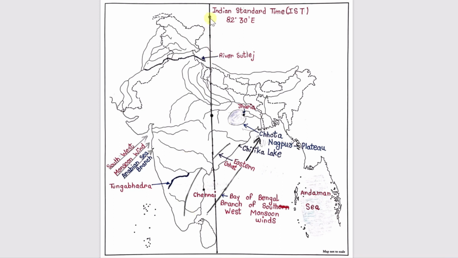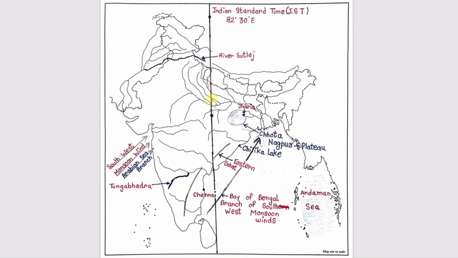Next is Indian Standard Time. Indian Standard Time we need to draw like this. If you want, you need not use a scale here. Indian Standard Time 82 degree 30 minutes, this you need to write here. And a straight line, almost straight line you can draw. Keep it in your mind.